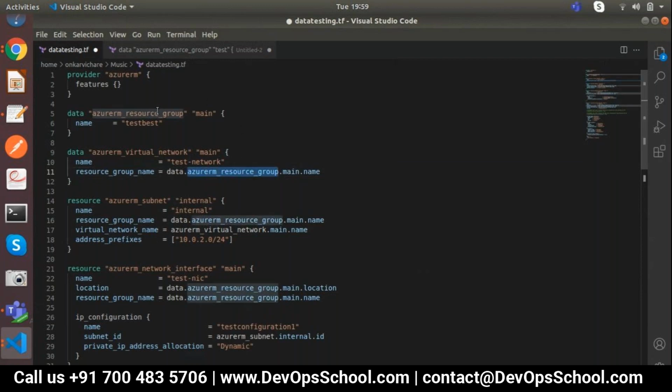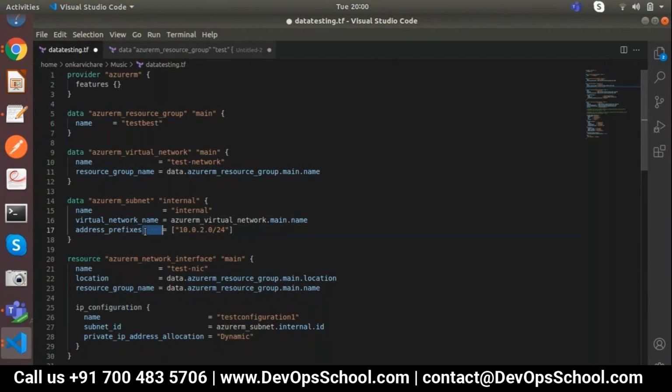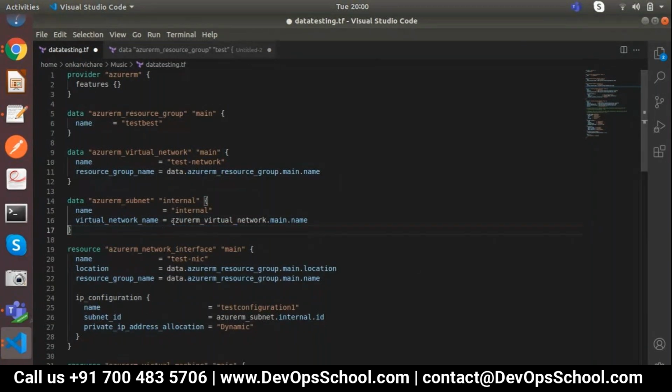It will refer to this, right? Now let's add the subnet as a data. Perfect. Now do one thing. Remove this resource group. Remove this address space. And for the VNet, call it as a data.